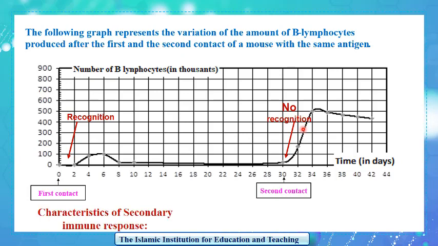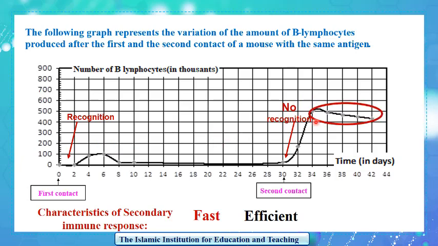So the first characteristic of the secondary immune response is that it is fast. Also, we can notice that the number of B lymphocytes produced during the secondary immune response is much bigger than that produced during the primary one. So, the second characteristic of the secondary immune response is that it is efficient.